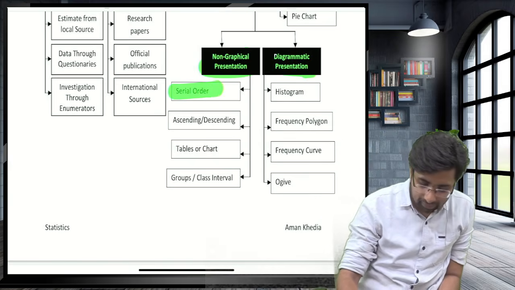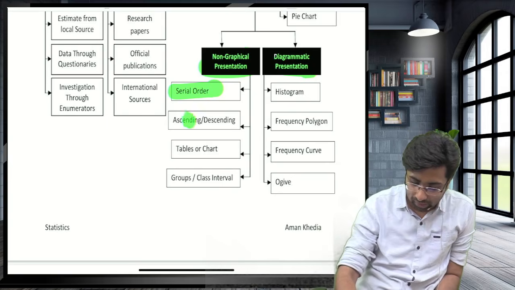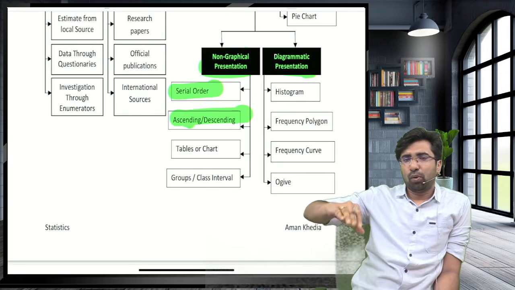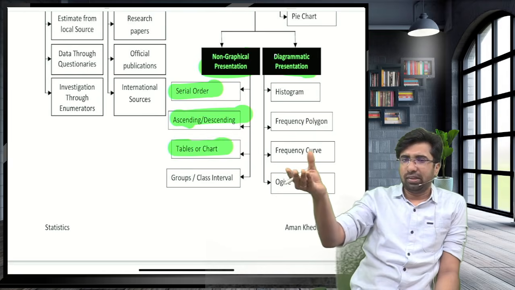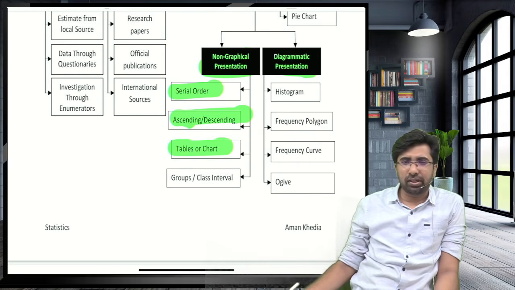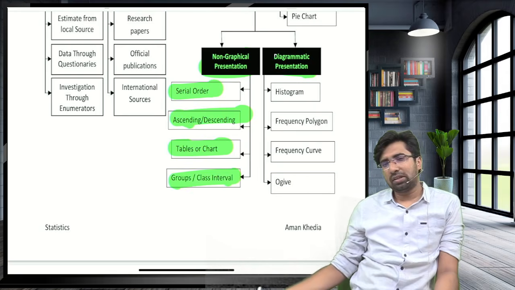In non-graphical, present in serial number, allot 1 to Aman Khedia, 2 to Sundar, 3 to Maria, ascending, descending, increase, small to high, low to high, table or chart, individual series, discrete series, and continuous series, like we presented the tables in the MOCT chapter, group or class, that is class, continuous class interval.